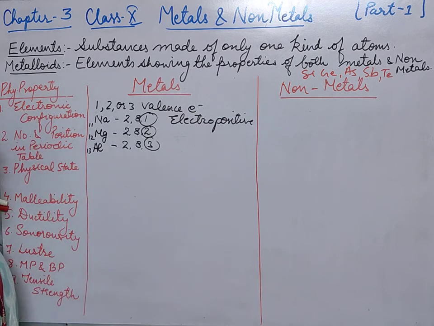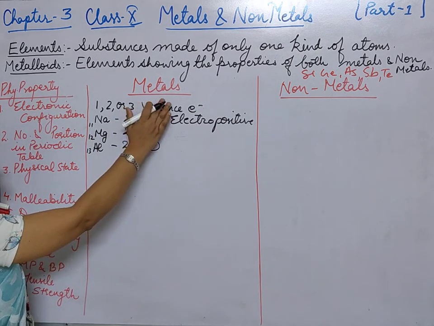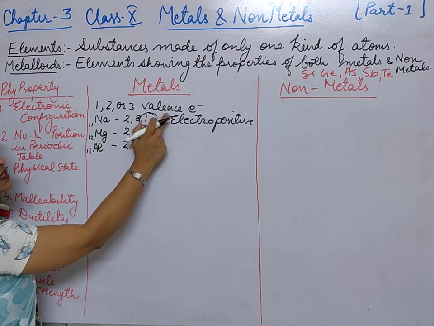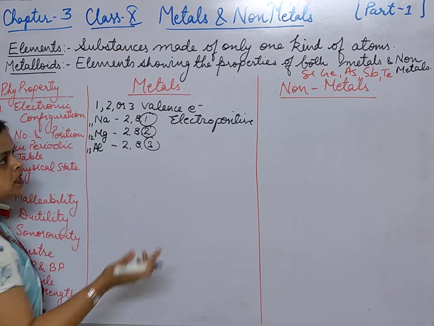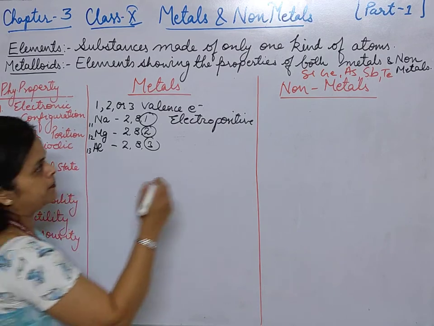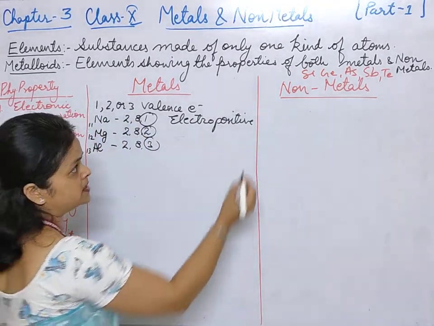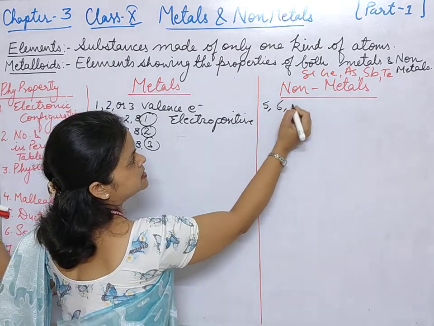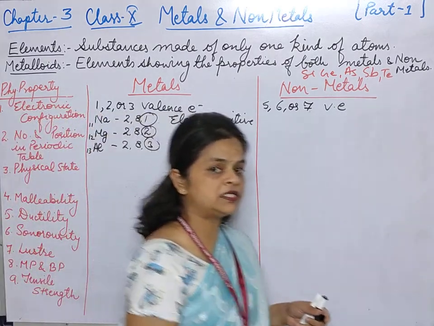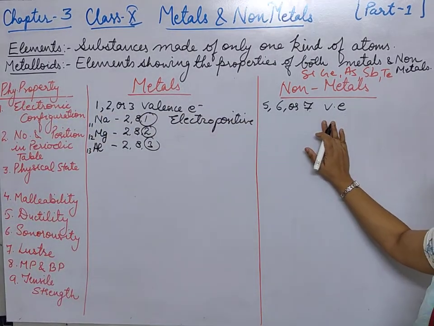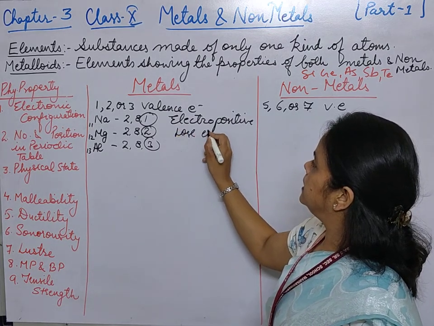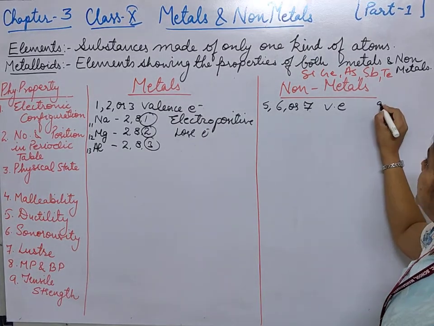Okay, so how can you define the metals? Metals are the elements which are having either 1, 2 or 3 valence electrons which they can easily lose, and they are called electropositive. Okay, now non-metals. Non-metals are the elements which are having either 5, 6 or 7 valence electrons, that means they can gain electrons. Here they were losing electrons, and here they will gain electrons.